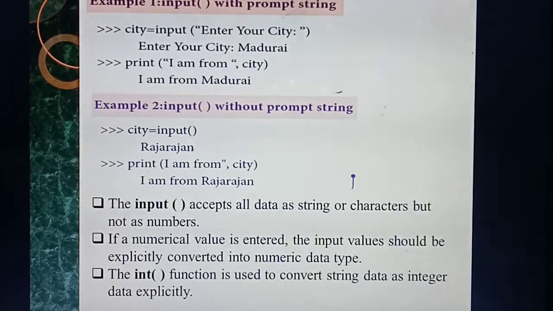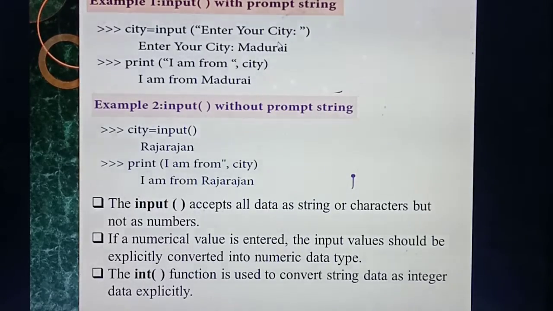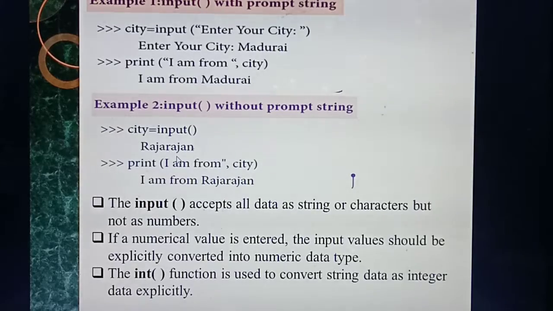So here, in the place of prompt string, you are giving what? Enter your city. Okay. See the next example. I am giving city equal to input of. Inside the input of function I am not giving anything. While you are executing the program, in the output screen, I am giving Rajarajan. But inside the input of function, I am not giving anything. But in the output screen, in the place of input of function, I am entering the data as what? Rajarajan.